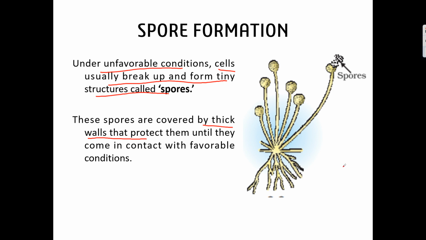As in the case of Plasmodium, you can see there is one cyst, and inside this the nuclear divisions were going on, right? In the same way, these spores are also covered by a thick wall which protects them in unfavorable conditions. When these come in contact with favorable conditions, they grow into an individual plant. An example is Rhizopus.